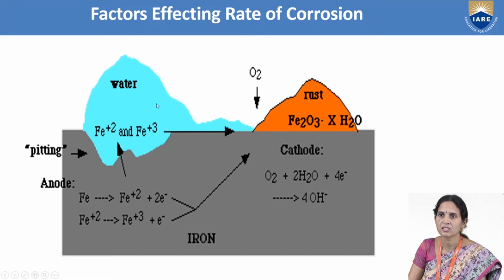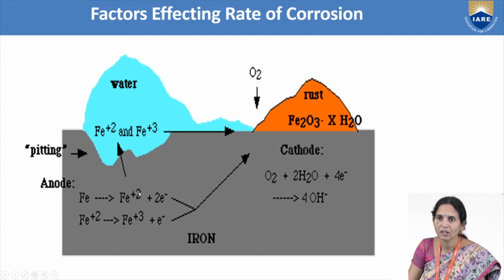This is an example of pitting corrosion, the formation of a pit. This part of the metal undergoes the oxidation reaction, where iron loses electrons, forming metal ions. Those electrons are gained by oxygen in the presence of water and reduced to hydroxide ions.